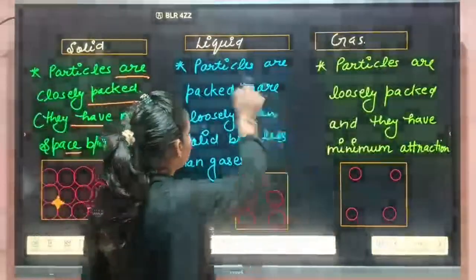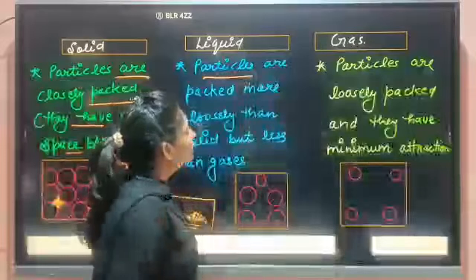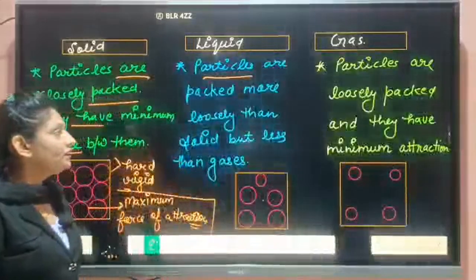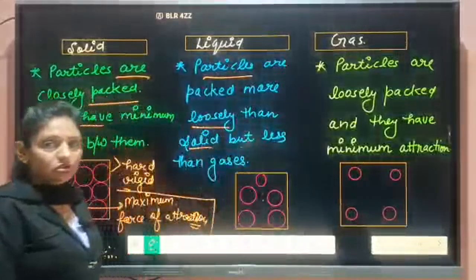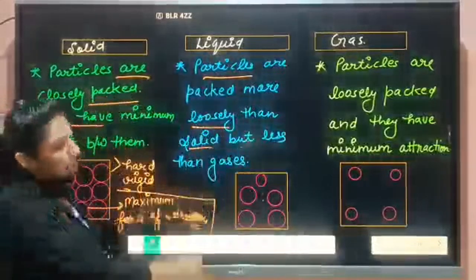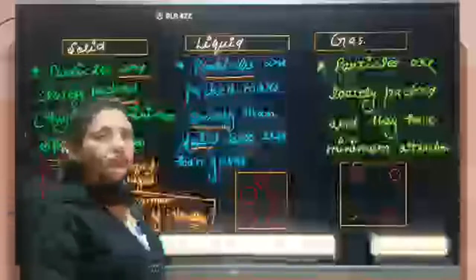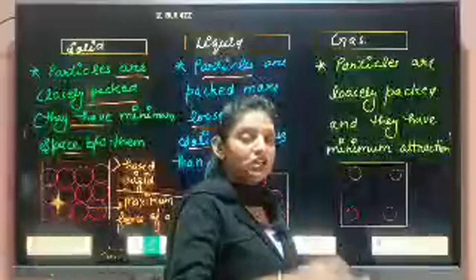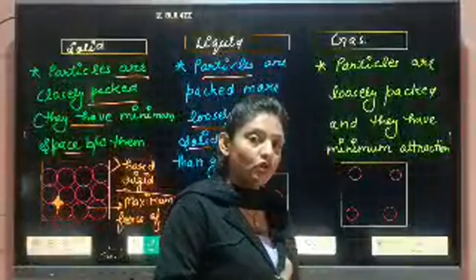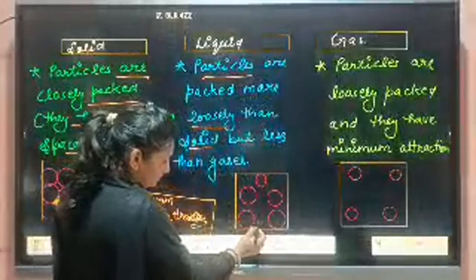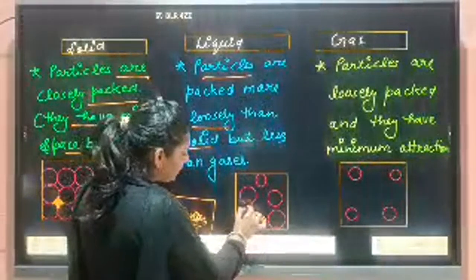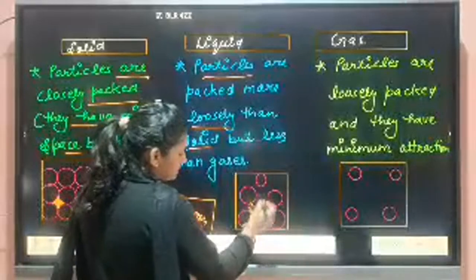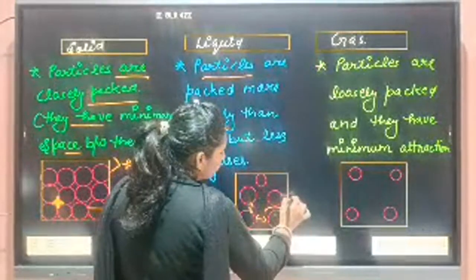But students, if I talk about liquids, liquids are packed more loosely as compared to solids. The force of attraction between the particles of a liquid is less as compared to the particles of solids. Like this, they are far apart from each other. They have more space.